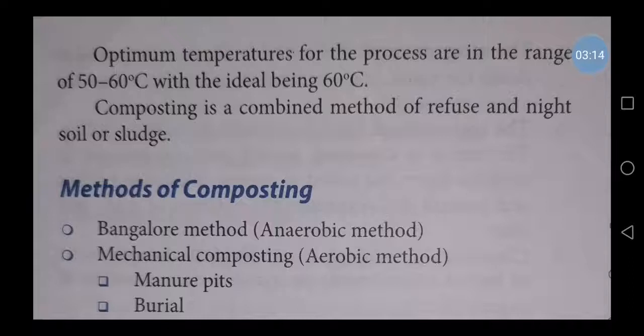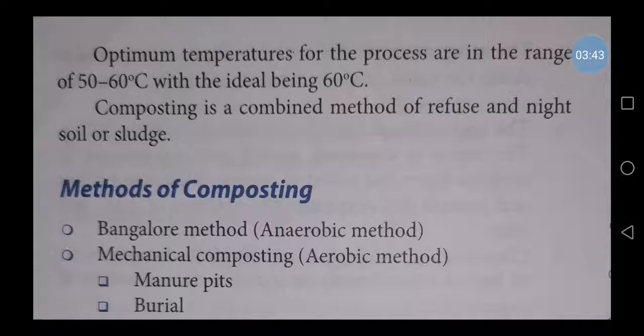When the septic tank is filled or emptied, at the end of the septic tank we see the last product of the toilet waste, that is the night soil or sludge. In the composting method we use refuse and night soil as a mixture, so that the decomposition will be very fast.